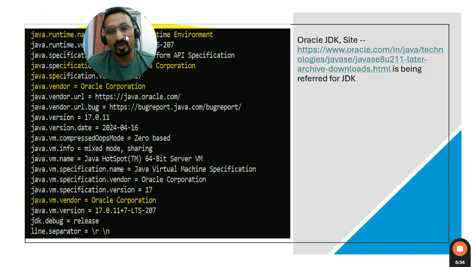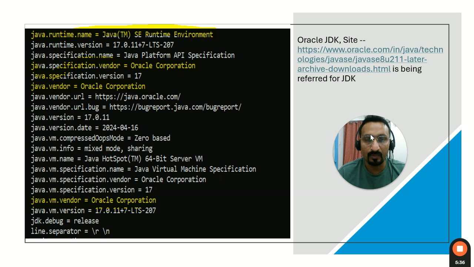Okay. Now the question is, how can I know? Suppose in my machine there is a JDK. How do I know which OpenJDK I am using? Whether it's a Red Hat one, a Sun Microsystems one, or an OpenJDK which is a free one. So there is one command. Let me just show you the command.